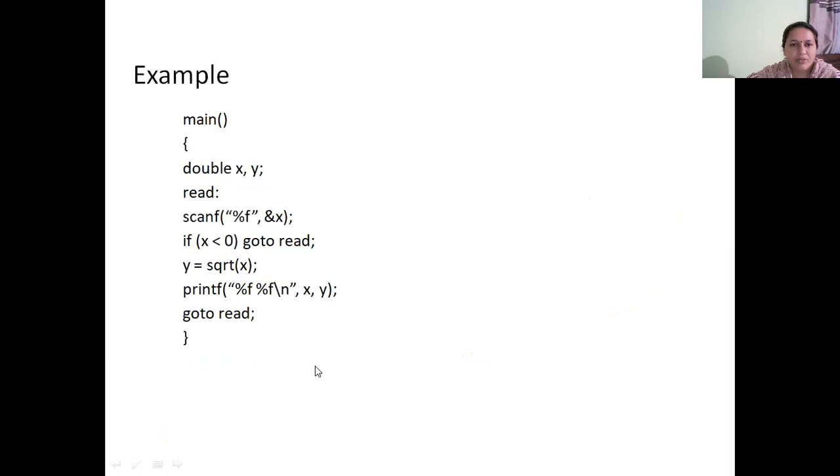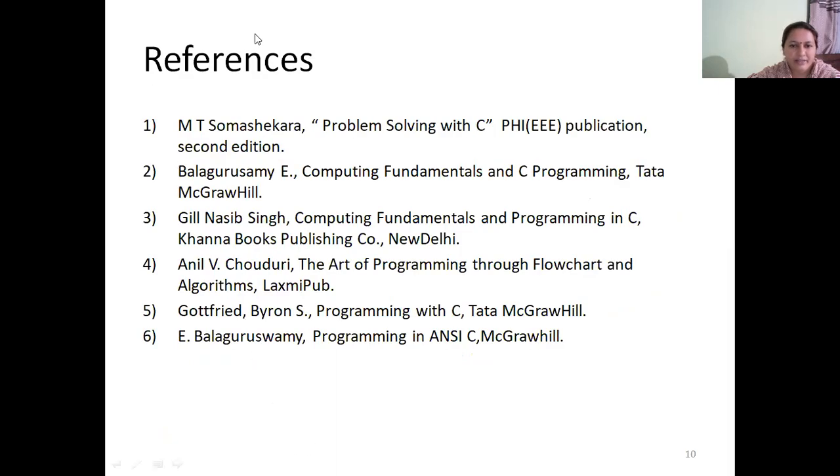So this was about the jump statements: break, continue, goto, return, and exit. Thank you.